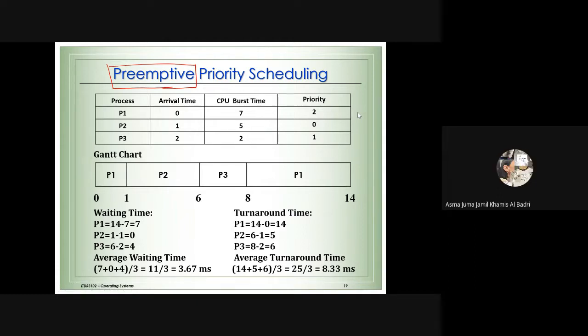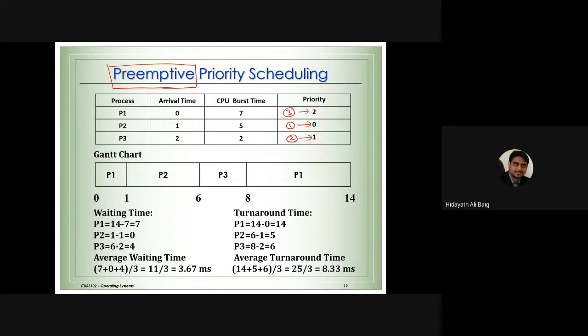P3. Look at the priority. P2, because as we discussed, small number means high priority. So this has got the highest priority, 0. After that, P3, after that it's going to be P1. So according to the priority, this is priority number 1, this is priority number 2, this is priority number 3.